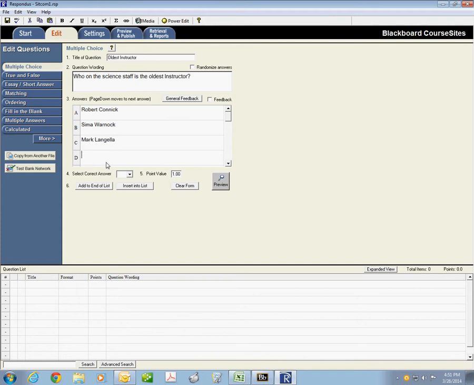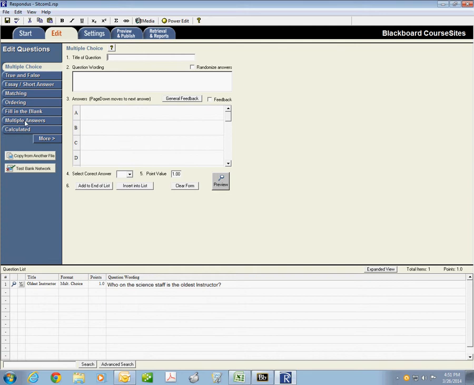And choice D will be Mike Revinson. We're only going to have 4 choices in our quiz. Then we put in the correct answer, which would be B, Seema Warnock. Then we add it to our list, and you'll notice it moves down here as one of our choices.